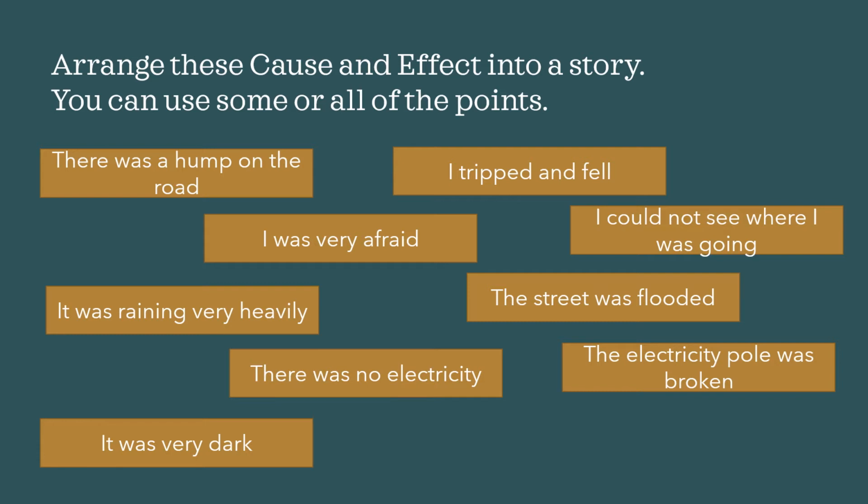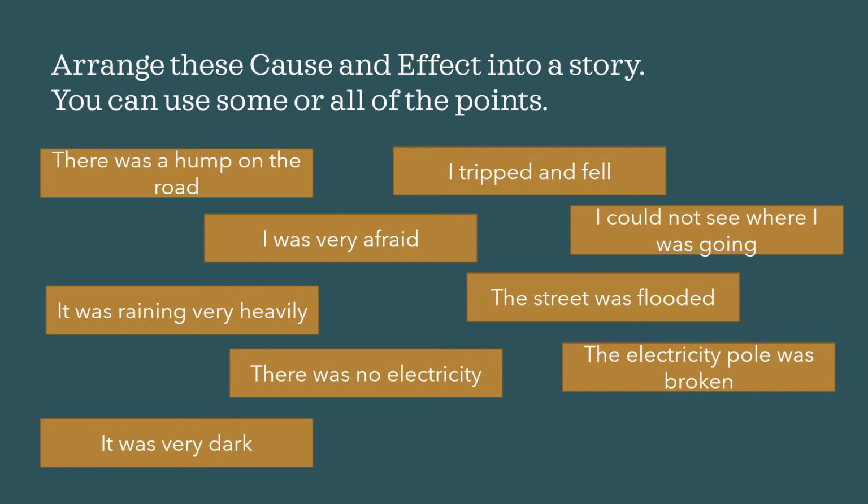Let us do this activity. Arrange this cause and effect into a story. You can use some or all of the points. So you can see there are many points on the screen. There was a hump on the road. I tripped and fell. I was very afraid. I could not see where I was going.